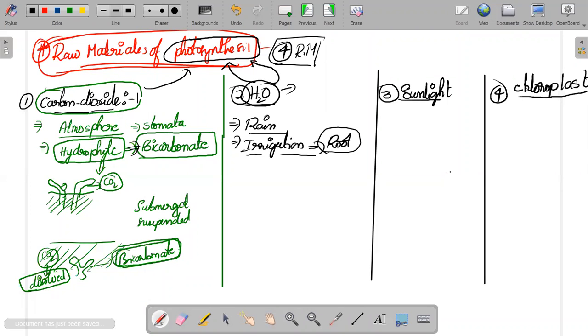The first one is carbon dioxide, the second one is the water molecule, the third is sunlight, and the fourth is the chloroplast. We will see the sunlight. When you see sunlight, in physics or chemistry, you might have come across the term electromagnetic radiation. In electromagnetic radiation you will have different types of wavelengths,